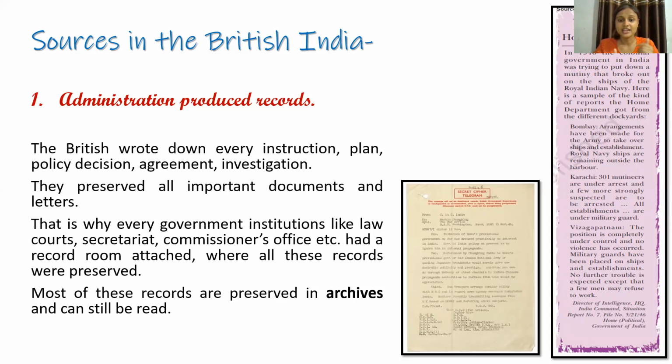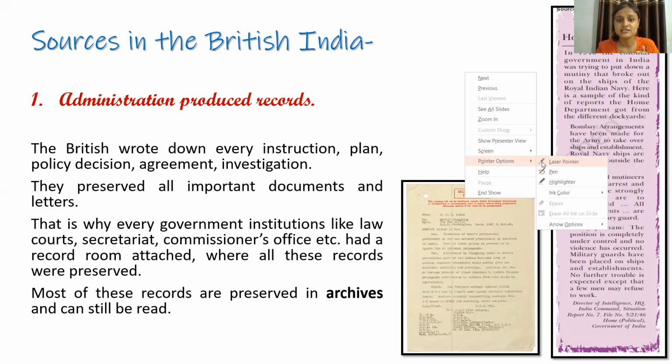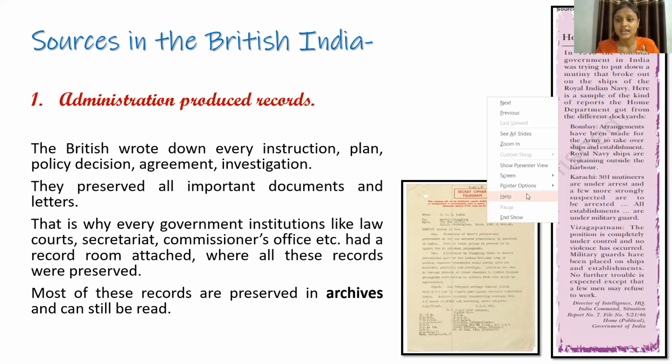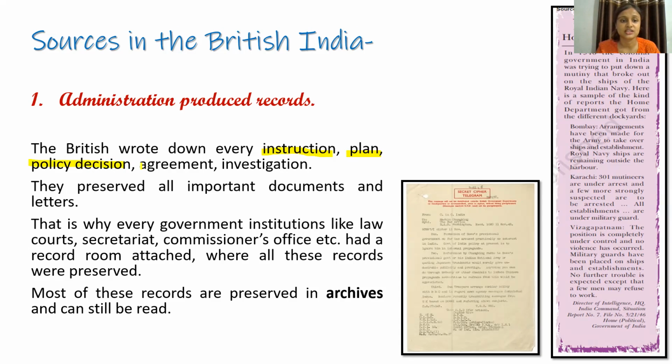All right. And in order to rule a country, every time they were writing any instruction, any new point, any new planning, and any new policy or the decisions they needed to make, they were keeping a record of those things. In agreement, investigation, everything was recorded.